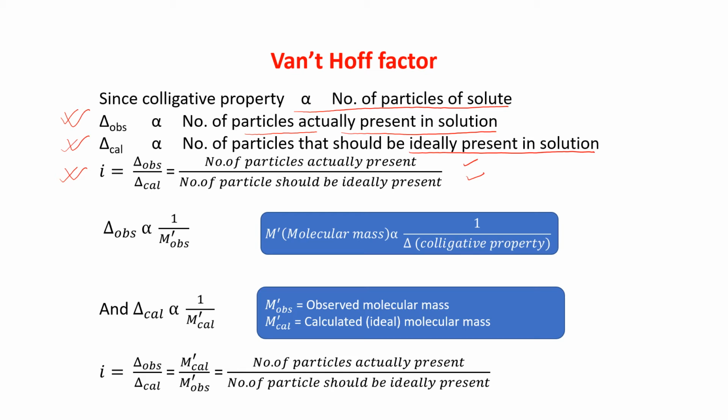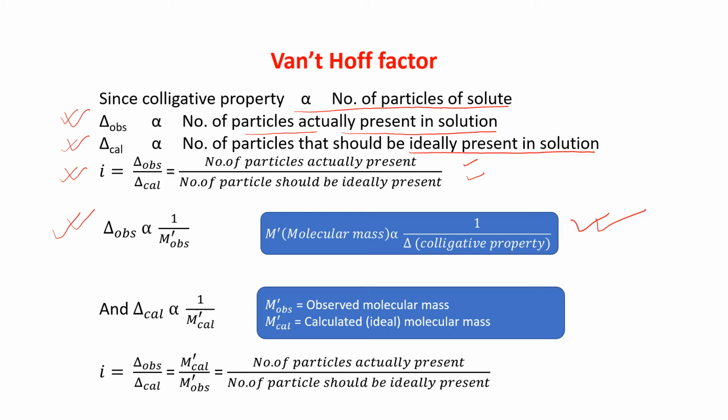If we want to compare it in terms of the molecular mass of the solute, then delta observed is inversely proportional to the observed molecular mass of the solute, because we know that the molecular mass of the solute is inversely proportional to the colligative property.